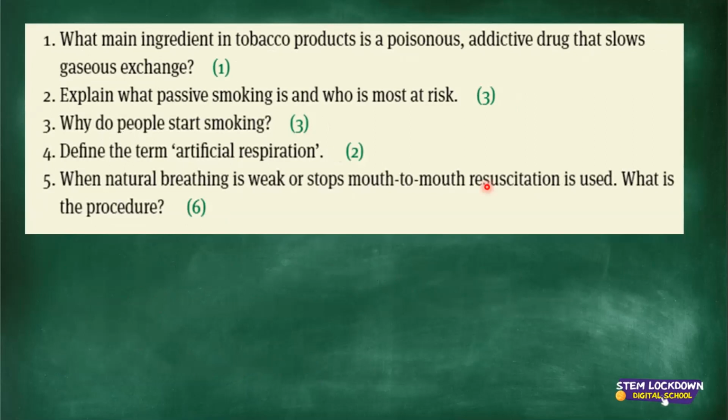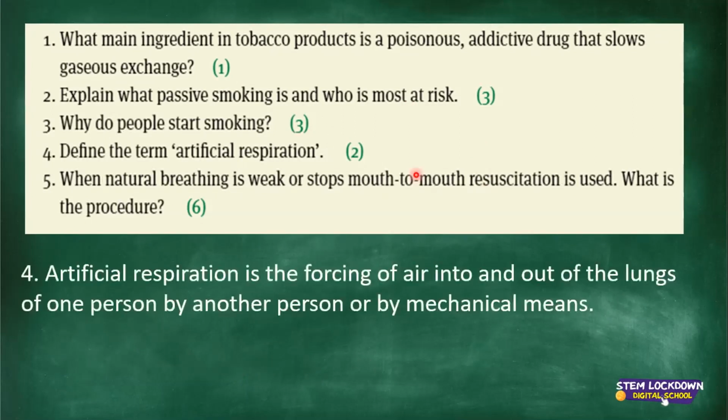Artificial respiration is a technique, a way to make air flow in and out of a person's lungs if natural breathing is weak or stops. Yeah, Butlet did her homework. Thank you. So yeah, like Butlet said, it's a technique to make air flow in and out of a person's lungs.